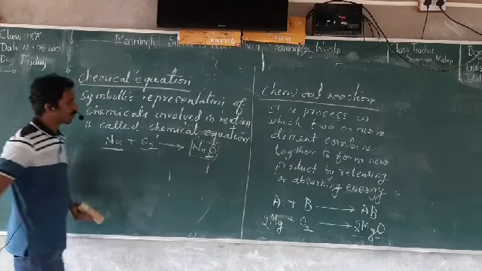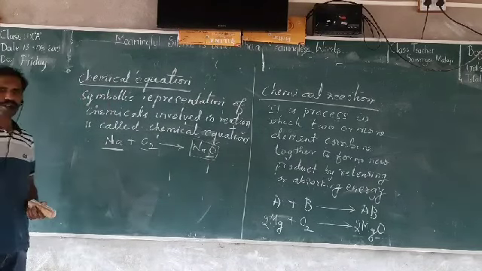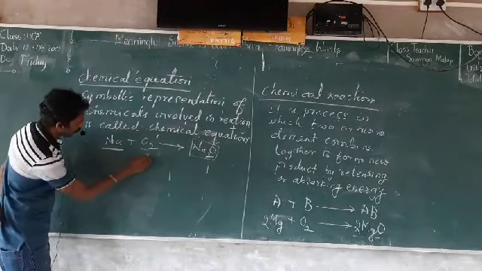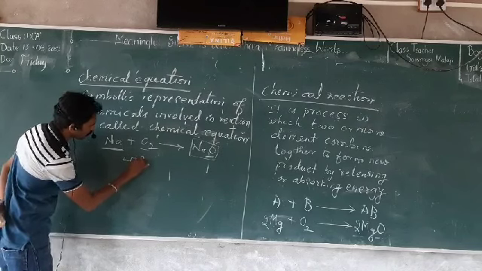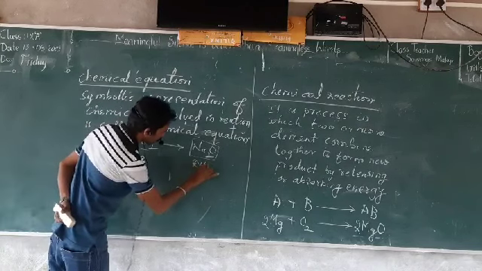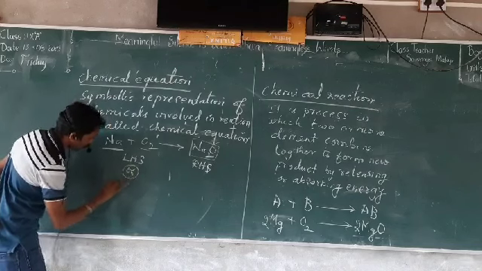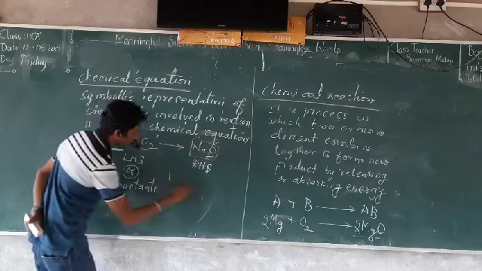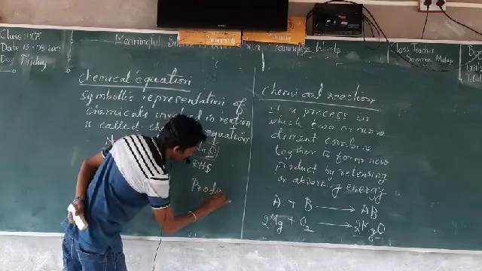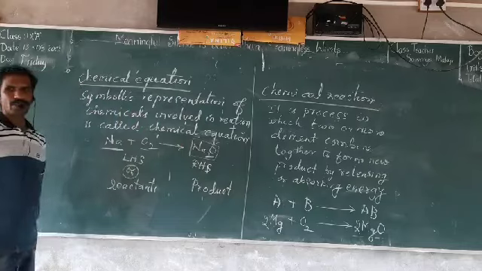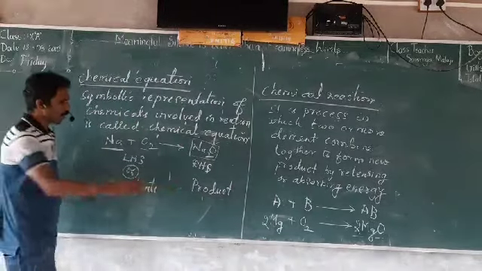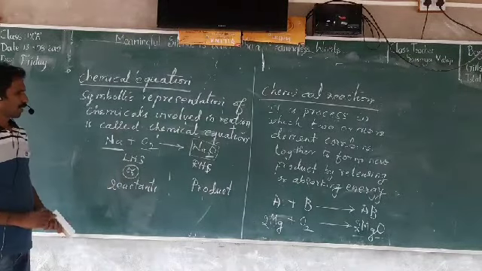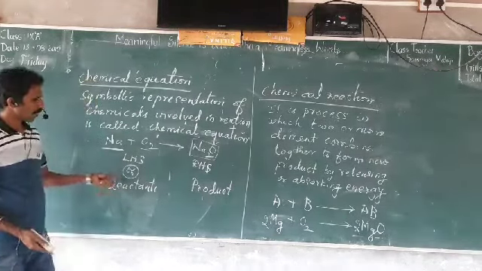So the symbolic representation of chemicals involved in a reaction is called a chemical equation. This part is called the LHS, the reactant side, and this part is called the RHS, the product side. Whenever a reaction happens, the product is formed by the reactants. If reactants are not there, you cannot expect the product.